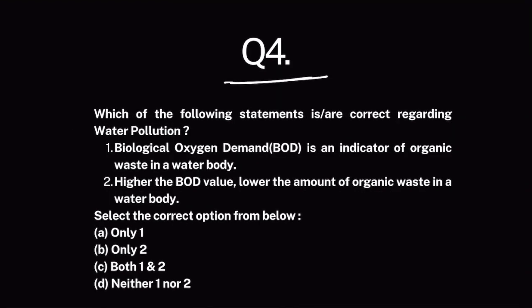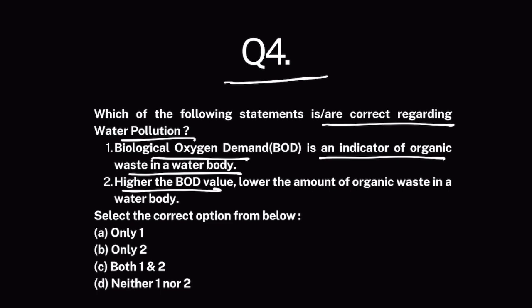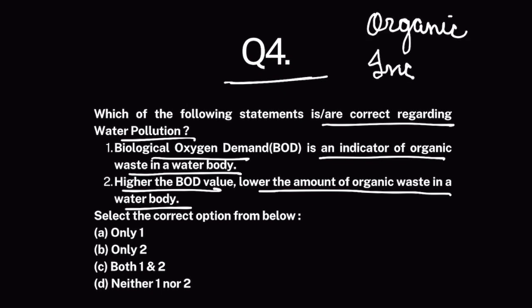Which of the following statements is/are correct regarding water pollution? Biological oxygen demand is an indicator of organic waste in a water body. Higher the BOD value, lower the amount of organic waste in a water body. Okay. Now look, water is polluted by many types of organic and inorganic waste. Organic waste is mostly human waste, animal waste, and other things.